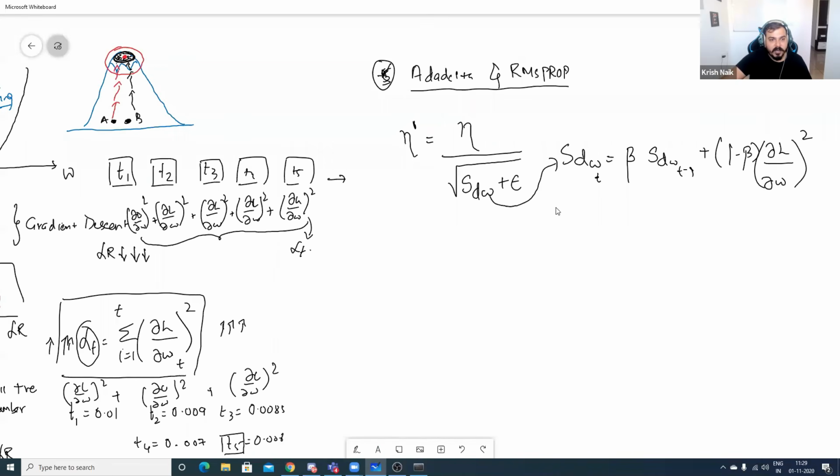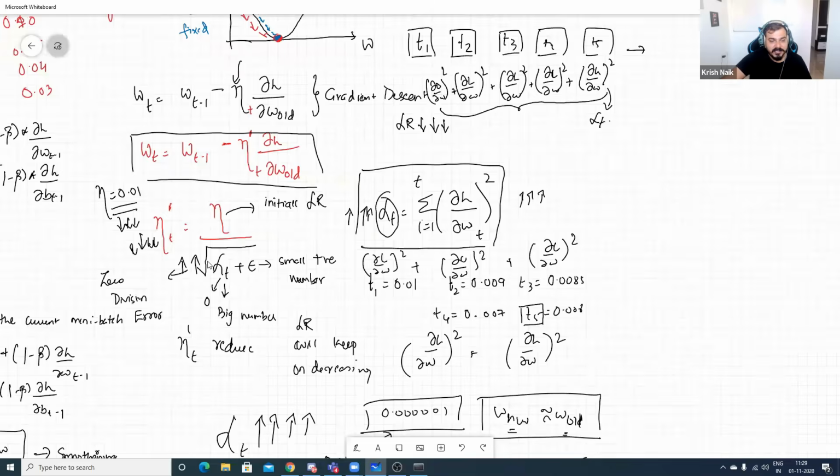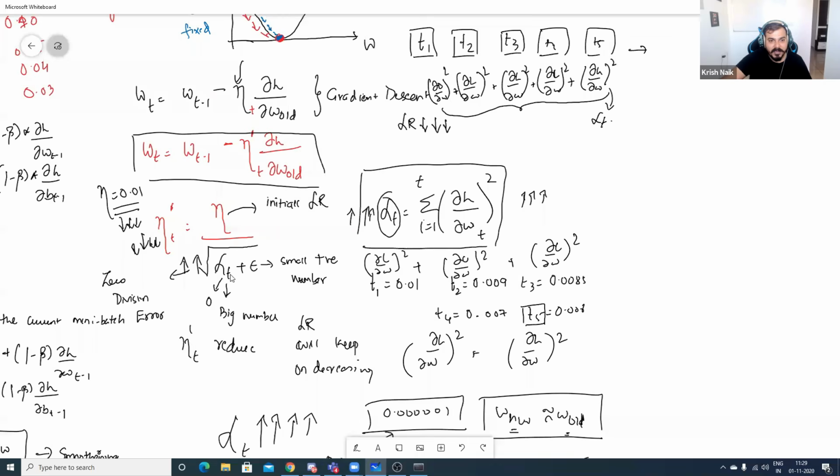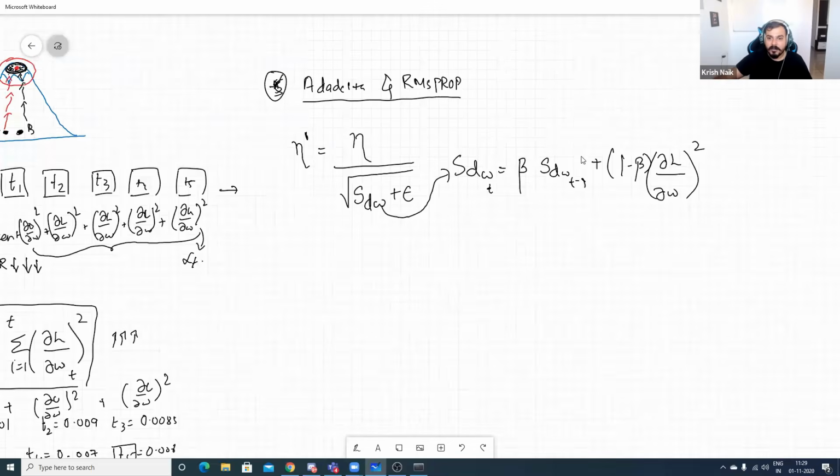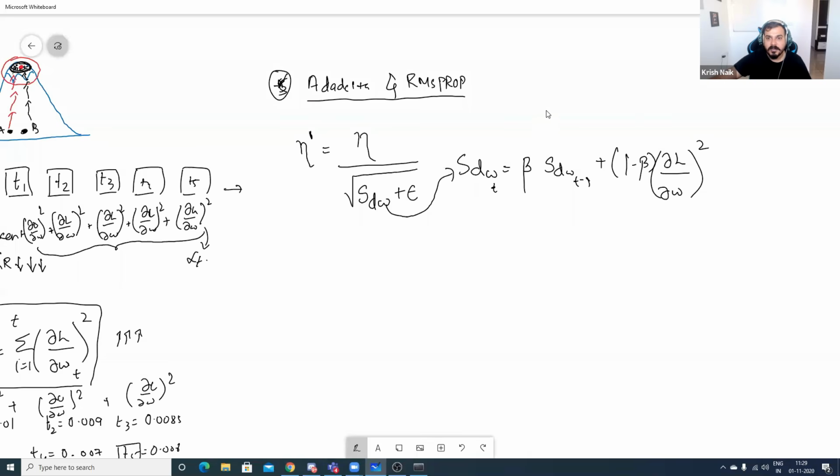Let's see. First of all, my initial formula was like this. Instead of this, I have written alpha t. Alpha t is defined like this, right? Here we are taking the squaring of the values. Can we restrict this squaring of the values? For restricting it, this formula, I hope everybody remembers, is nothing but an exponentially weighted average, right? What we saw in momentum, right?